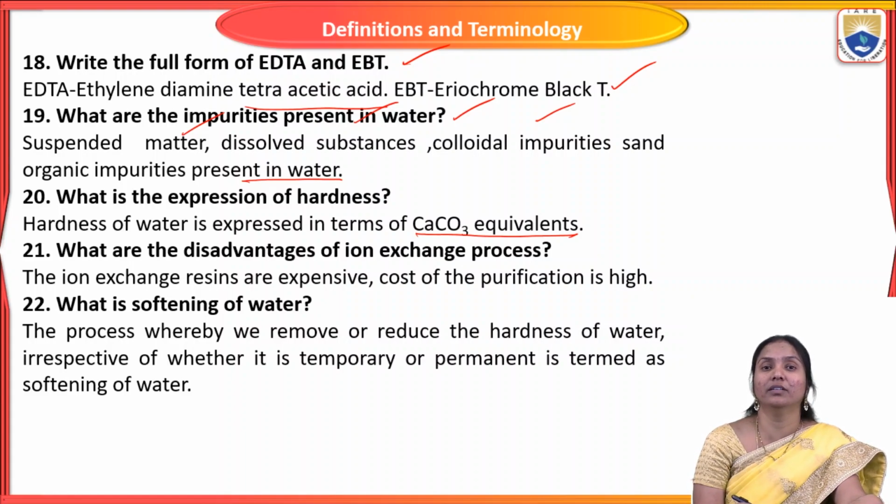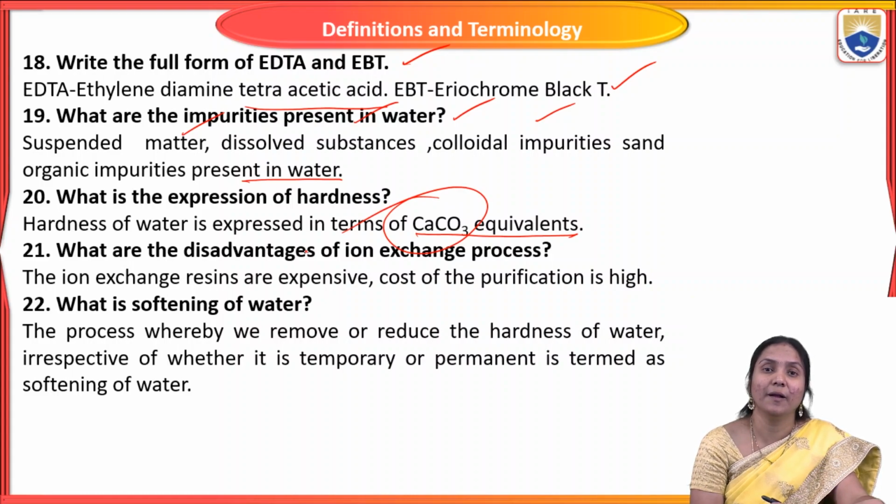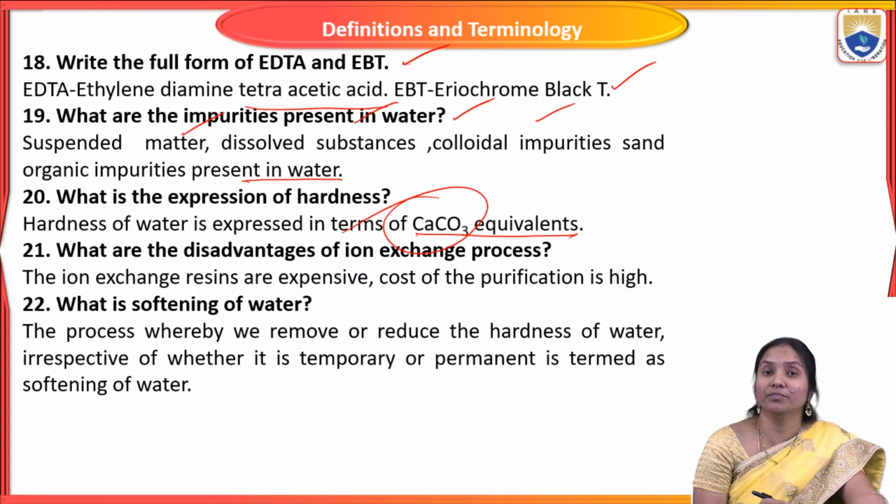Many hardness causing salts are present in water, but we prefer only calcium carbonate. Why? Because calcium carbonate is highly insoluble in water, and its molecular weight is 100 and equivalent weight is 50. So it makes the calculation very easy.